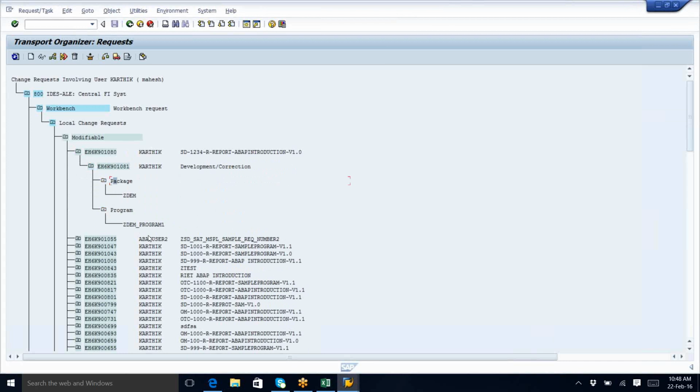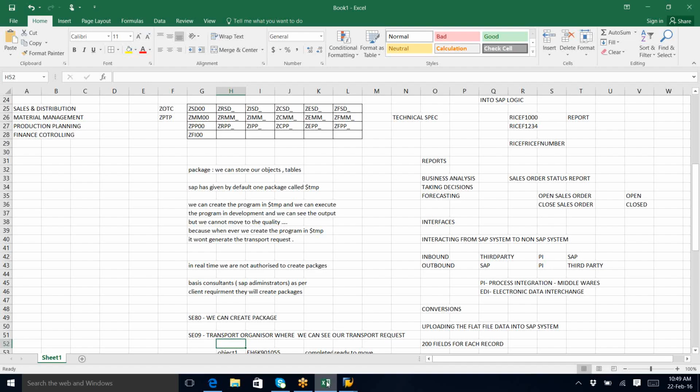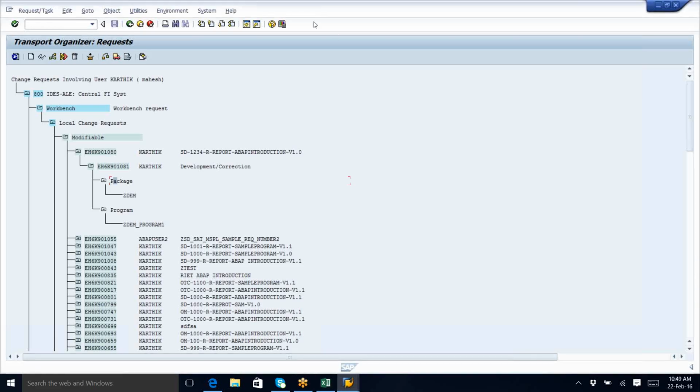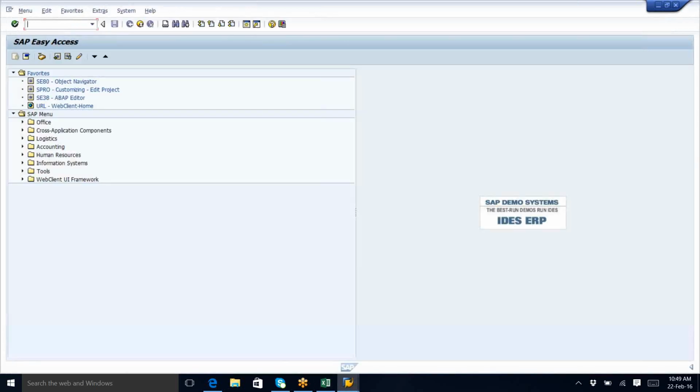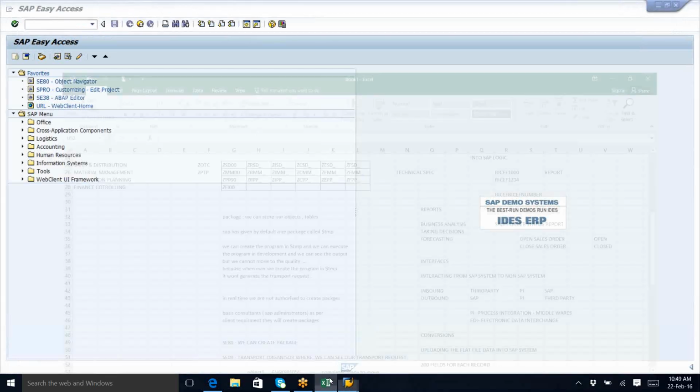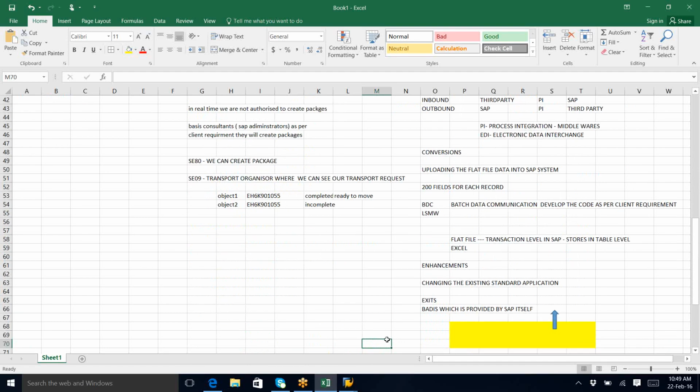So what do we need to do now? First step is creating a transaction code for this program. So how to create a transaction code? Let us see. The transaction code for creating a transaction code is SC93. So the transaction code for creating a transaction code is SC93.